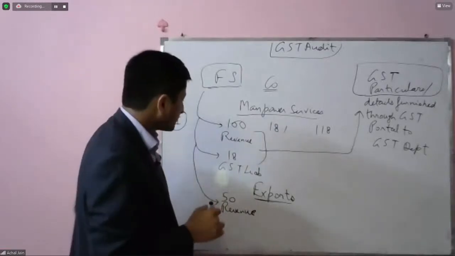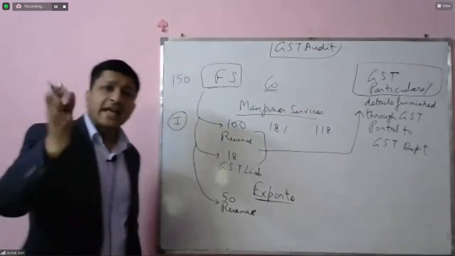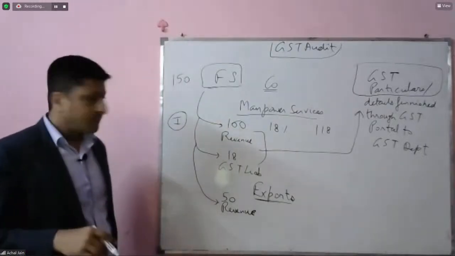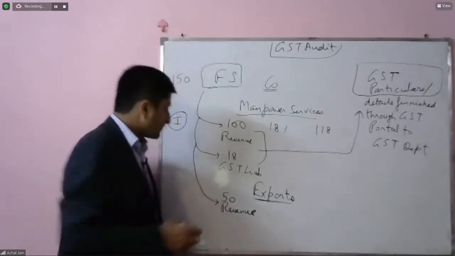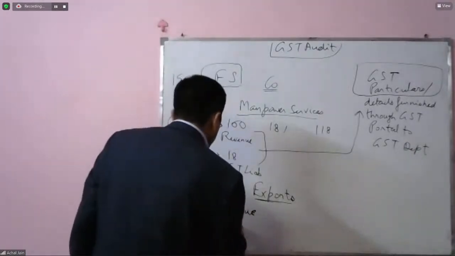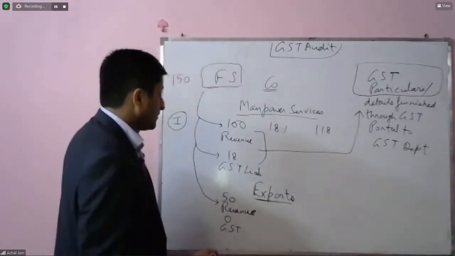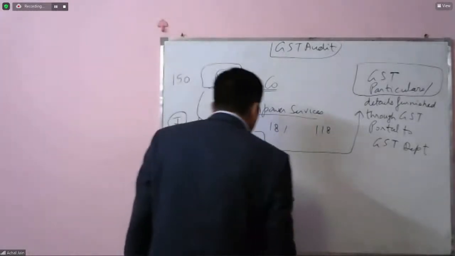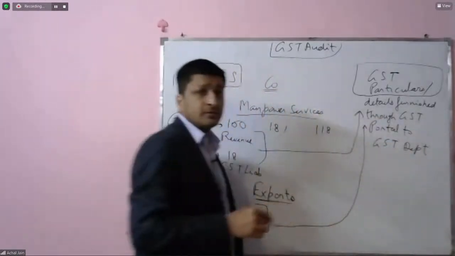Okay. But on this 50, tax will not be charged. Why? Because GST, let's suppose, is not applicable on exports. So the GST is 0. Now when these particulars go to the portal, what will it show?